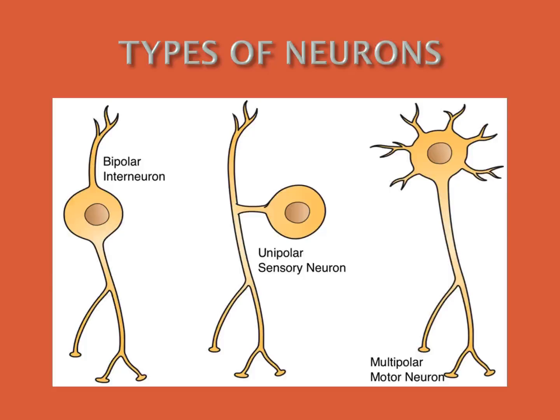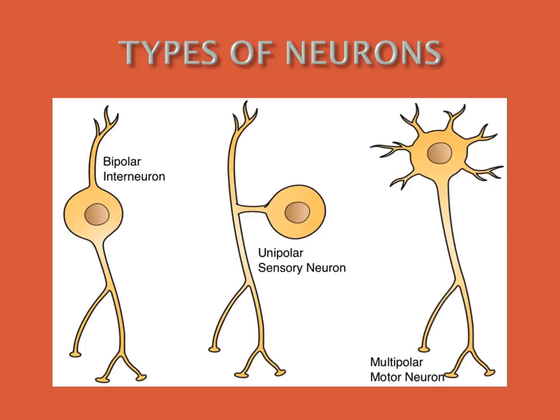So the cyton gives rise to many dendrons and only one axon. So it is multipolar. So there are three types of neurons: unipolar, bipolar, multipolar.